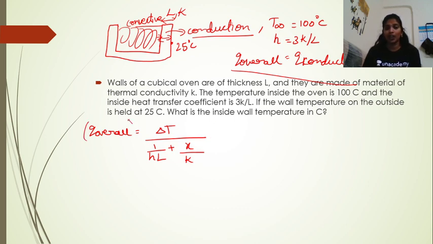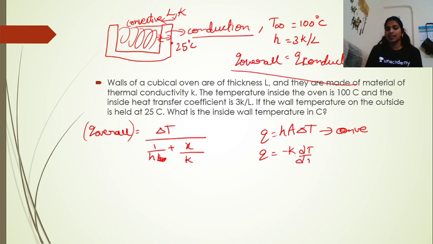And this will be 1 by h. Okay. Because Q is equal to hA into delta T for convection, and Q is equal to minus k into dT by dx for conduction. Right. So this is Newton's law of cooling and this is Fourier's law of heat transfer, right? For conduction, we'll be using Fourier's law and for convection, we'll be using Newton's law, okay?